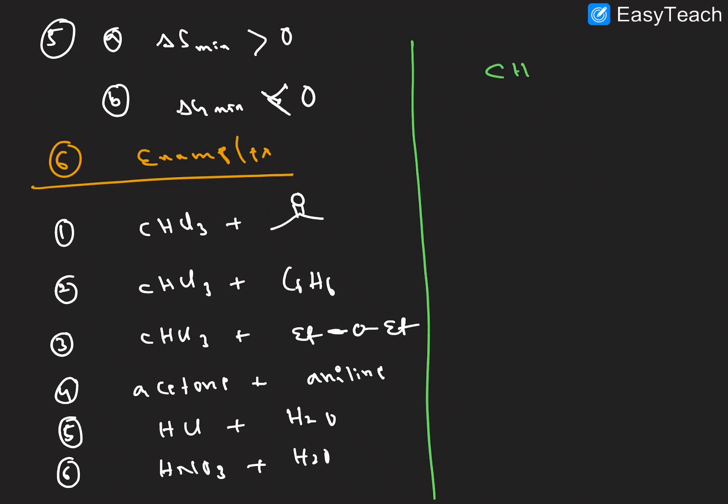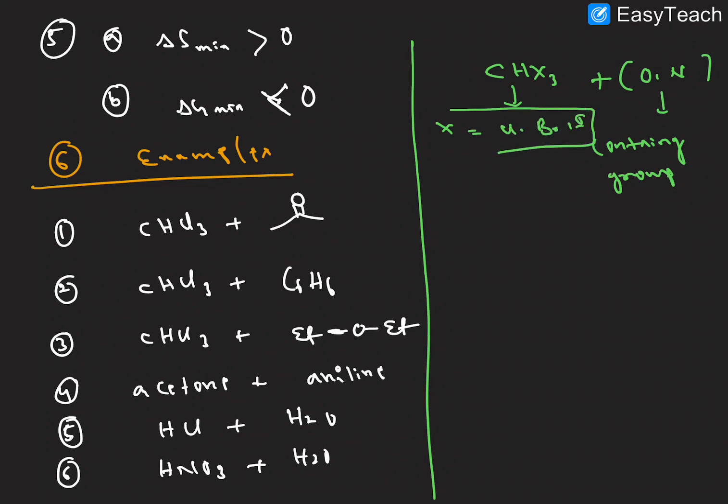Simple trick point here, right. Chloroform, CHX, plus oxygen or nitrogen containing groups shows negative deviation. Here X can be chlorine, bromine, iodine, right. For example here aniline, this oxygen interaction is there.